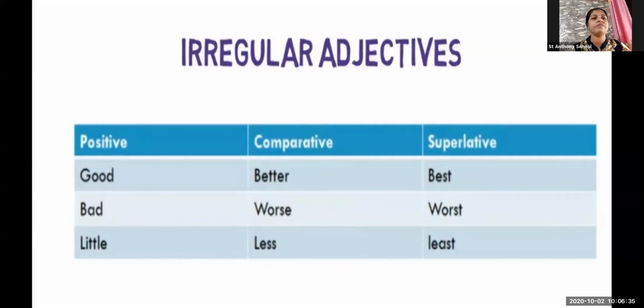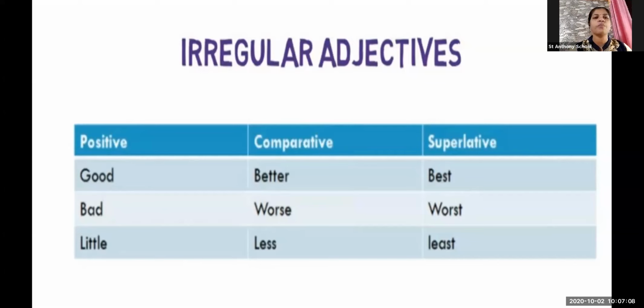For example, when we talked about the deer, the singular is a deer. But when we talked about the plural, the deer becomes deer only. We don't have to add s, es, ves, ies. Nothing. Yes or no? One more example is shape. The shape in singular and plural becomes the same. So like that, in adjectives, we have some irregular adjectives. So let us learn them.